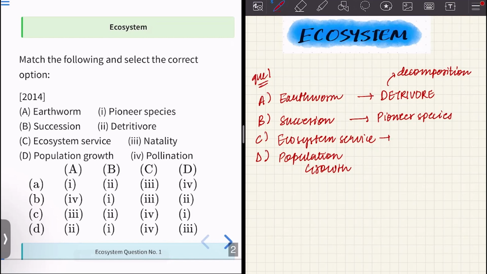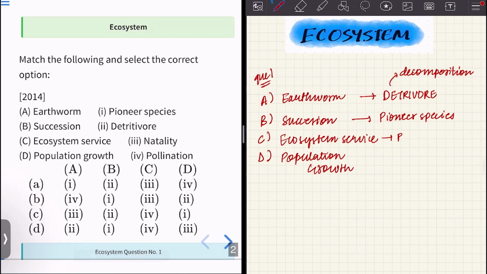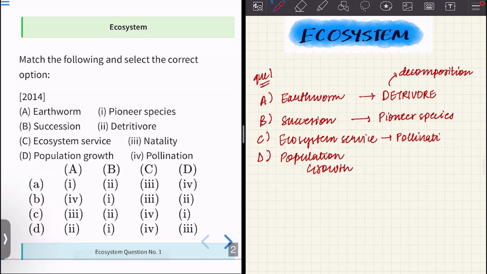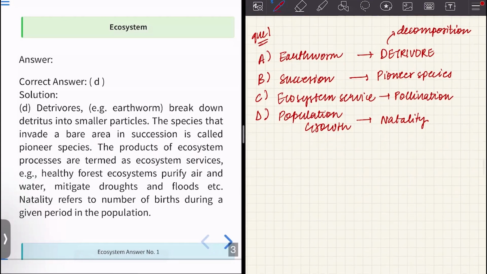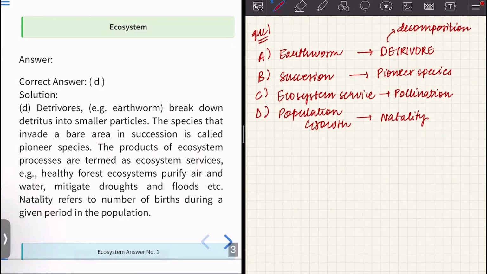Ecosystem services are the services that are provided to us by the ecosystem free of cost. So, for example, fresh oxygen is being provided by the ecosystem. Pollination is an example of one such service. And then, amongst the factors of population growth, one of them is natality. What is natality? Natality is actually the number of births during a given period. Natality, number of births in a period.